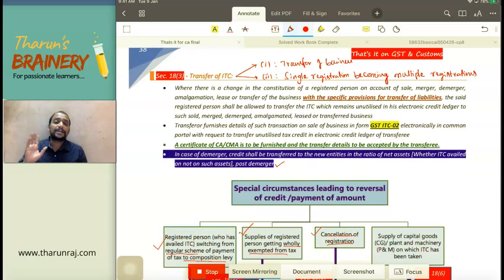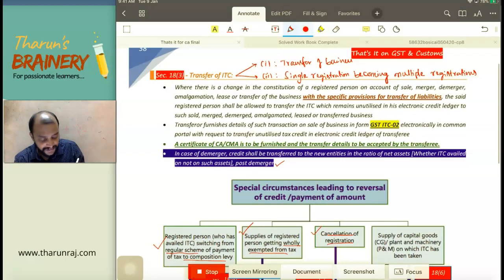Whereas in case of single registration becoming multiple registrations, the form number is ITC-02A, capital A. In the first case it is GST ITC-02, and in the second case the form number is GST ITC-02A. So that should be taken as the form number.